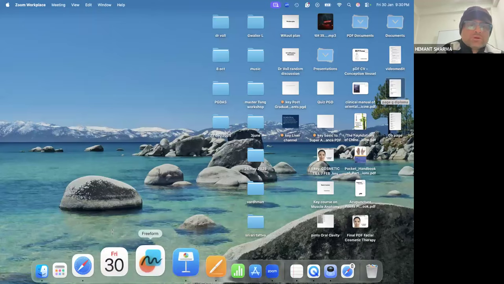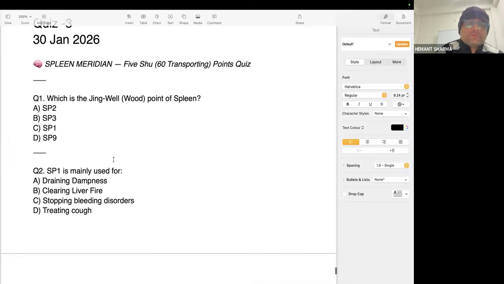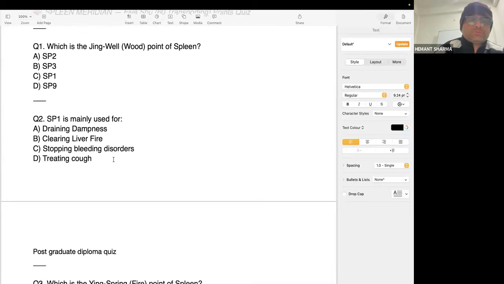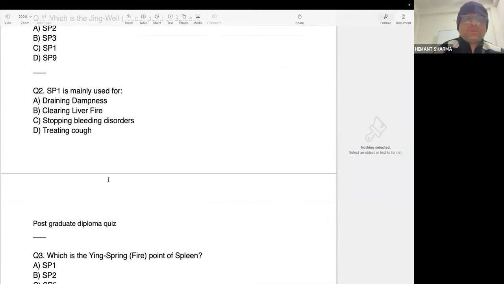So now we are moving to quiz number 3. Which is the Jing-well point of the spleen? SP1. Question number 2. Spleen 1 is mainly used for stopping bleeding, an emergency condition. Spleen 1 is very good for emergency conditions, because the spleen holds the blood inside the blood vessels, and if there is a bleeding disorder, it is an emergency condition of the body. We can work on Spleen 1, linked with Liver 1. Yes, we can use it with the liver.